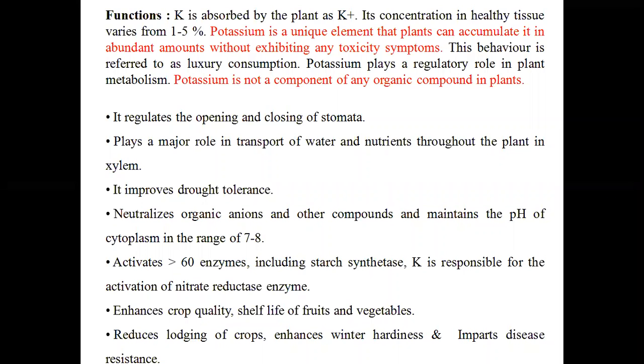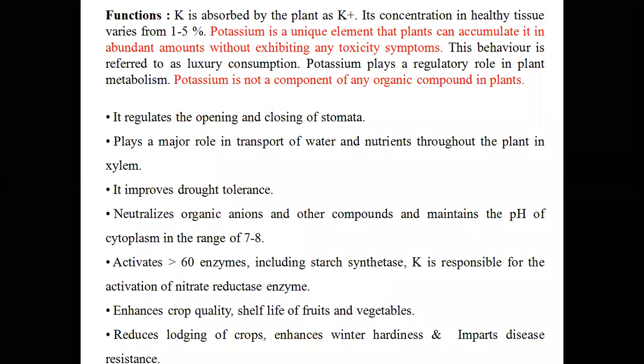It will be moved to exchangeable and then to non-exchangeable, and finally it will be fixed and won't be available to the plants. This is one of the typical properties. Second one is luxury consumption.